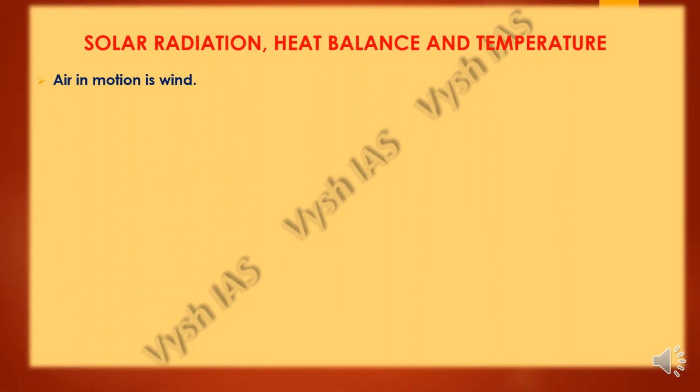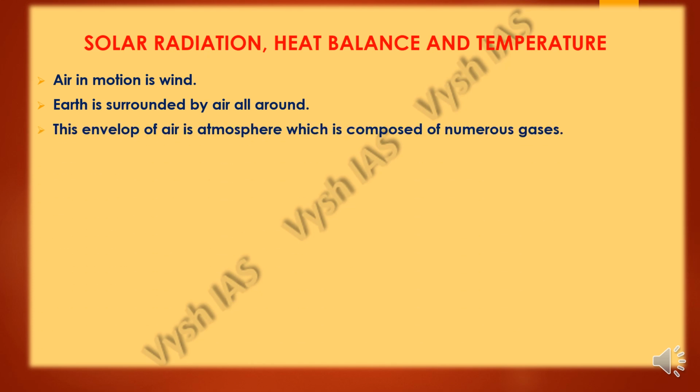So air in motion is wind. In simple words, we can say that moving air is known as wind. The earth is surrounded by air all around, and this air forms an envelope, which is the atmosphere, and the earth is inside that envelope, sort of. This atmosphere is composed of numerous gases like oxygen, nitrogen, carbon dioxide, and many more.